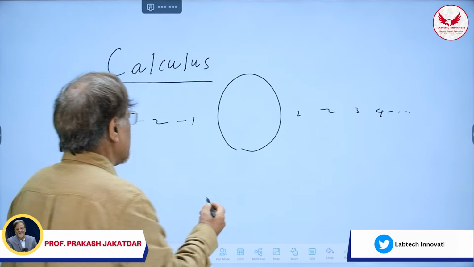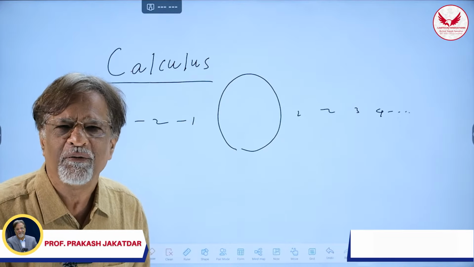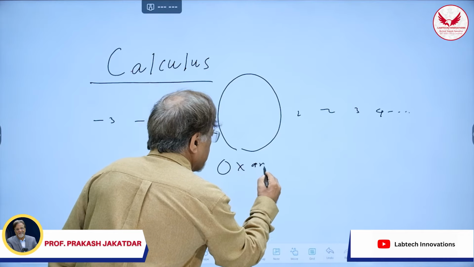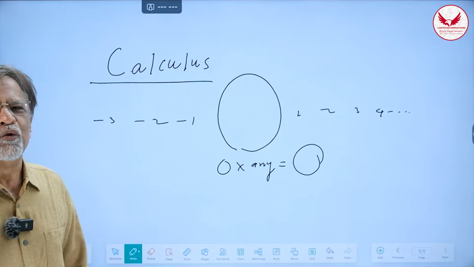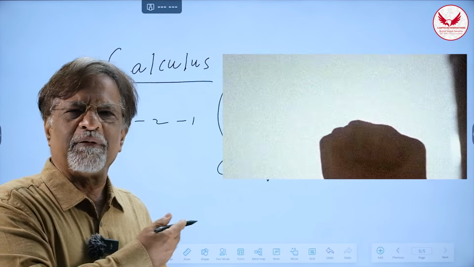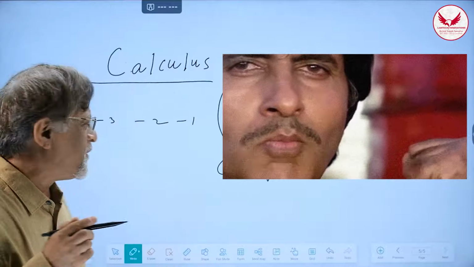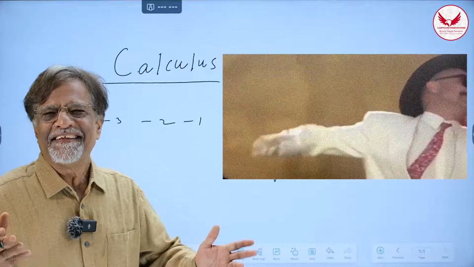Zero is a hero because it reduces every number to 0 once it comes in contact with them. For example, the rules of multiplication are extremely partial to 0. Why? 0 multiplied by anything gives you what? 0. This power no other number can enjoy. He is like Amitabh Bachchan. All the villains are reduced to 0 whenever he is present. So he is the Amitabh Bachchan among the set of numbers. Don't you agree? I think you must.